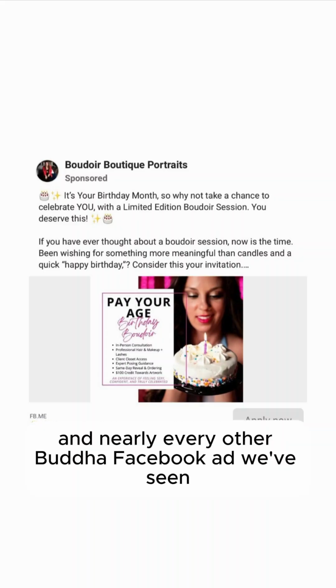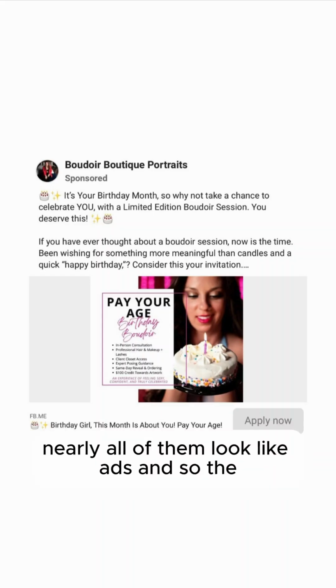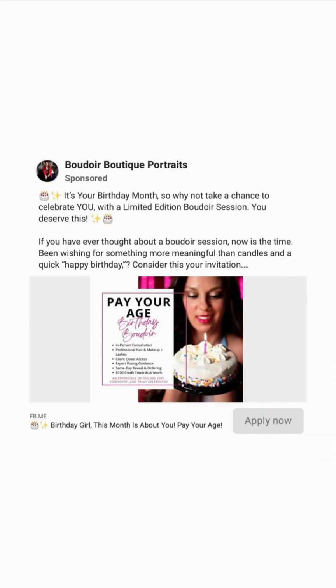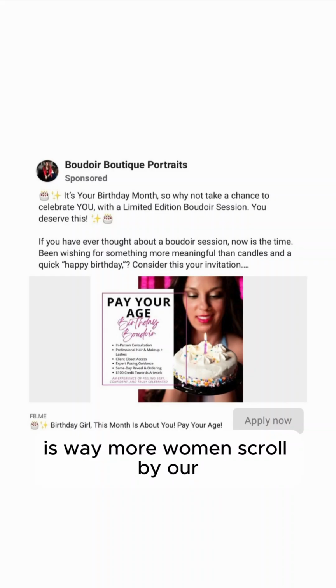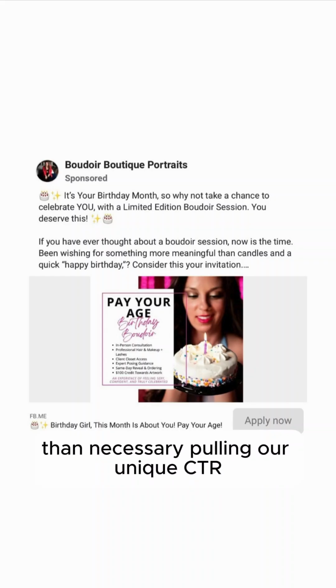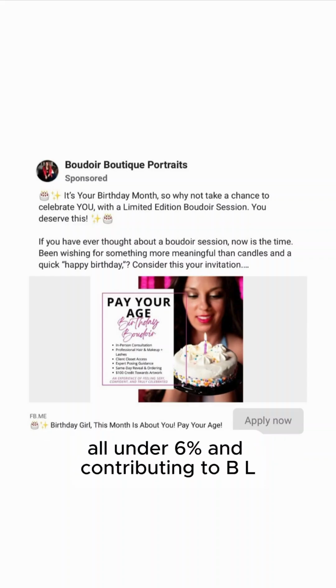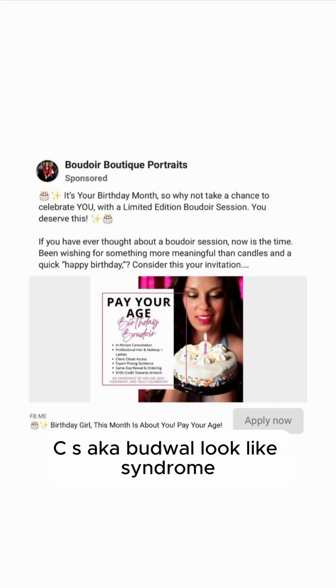And nearly every other Boudoir Facebook ad we've seen looks like an ad. The consequence is that way more women scroll by our ad than necessary, pulling our unique CTR under 6% and contributing to BLCS, aka Boudoir low click syndrome.